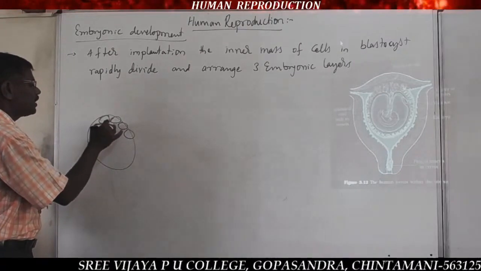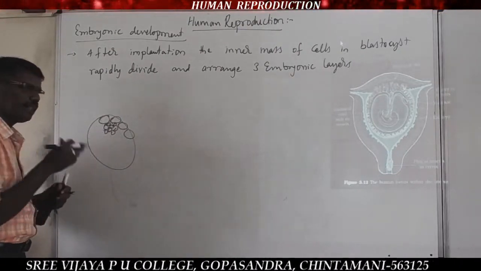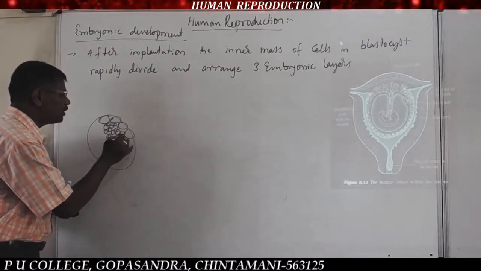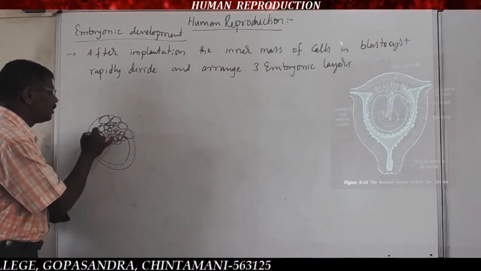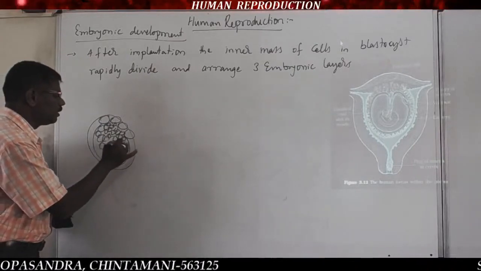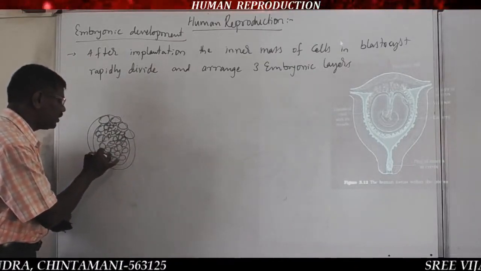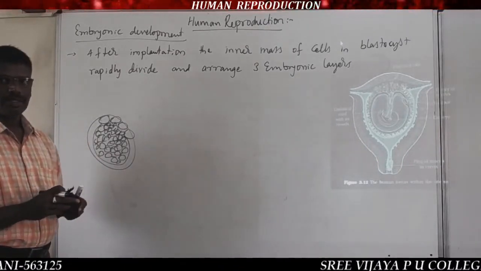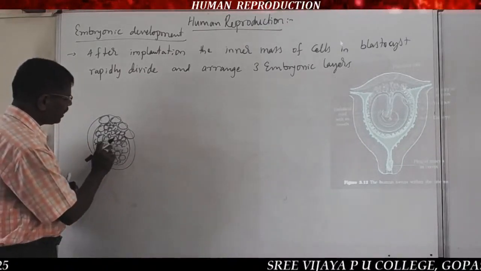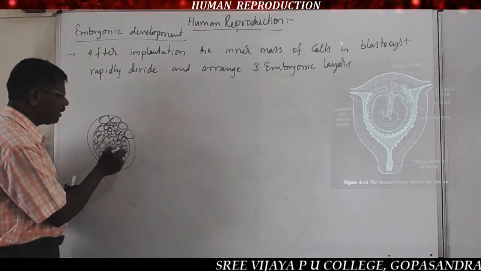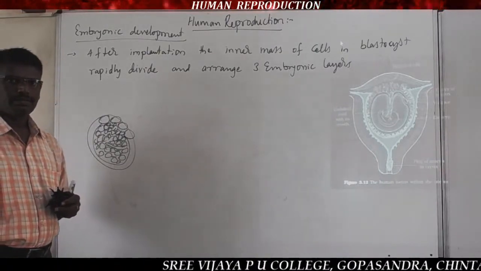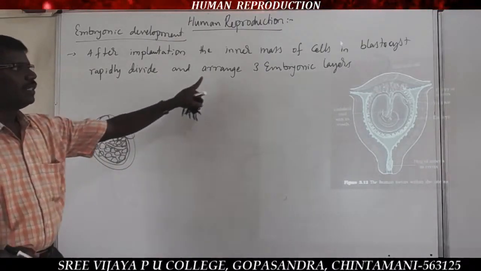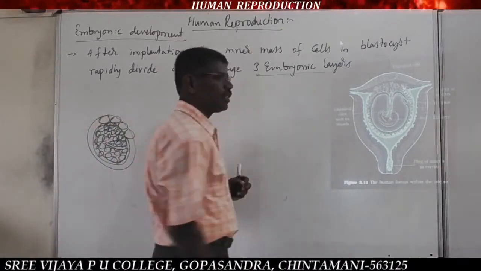So this is the trophoblast. This inner cell mass undergoes rapid division, so a number of cells are formed inside. So the number of cells increases, and there is a small cavity present in the blastocyst. So these innermost cells are all arranged into 3 embryonic layers.